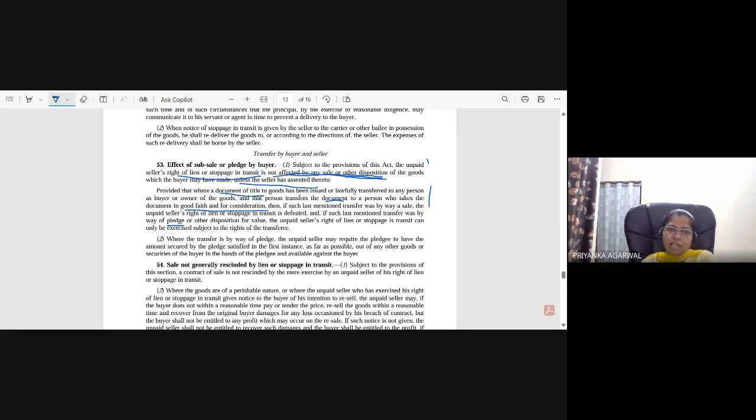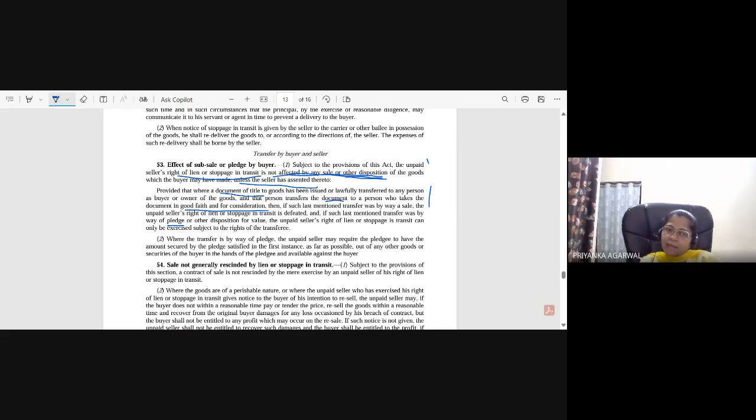Where the transfer is by way of pledge, the unpaid seller may require the pledgee to have the amount secured by the pledge satisfied in the first instance as far as possible out of any other goods or securities of the buyer in the hands of the pledgee and available against the buyer. So if C has many other goods along with the iPhone in pledge, the seller might ask that you first sell those other goods and then recover your debt amount.